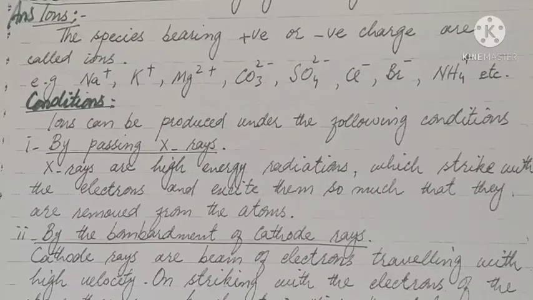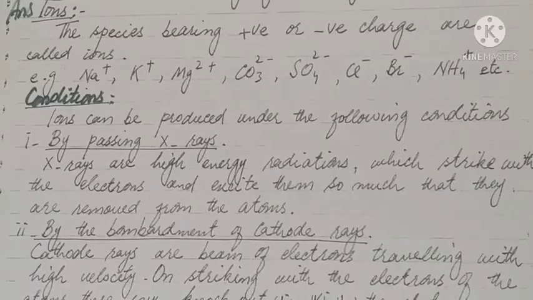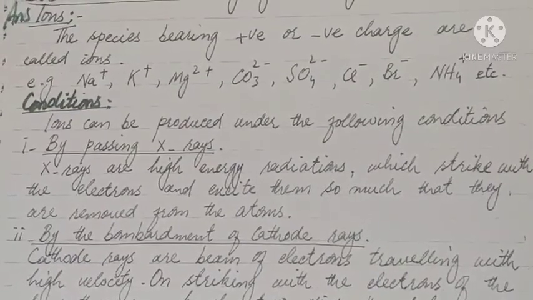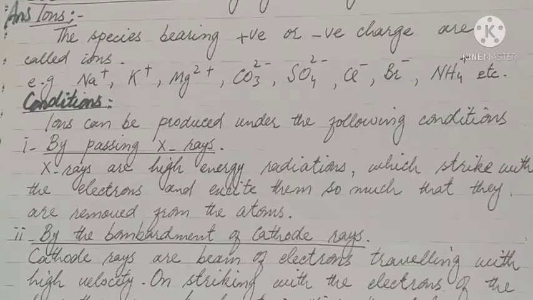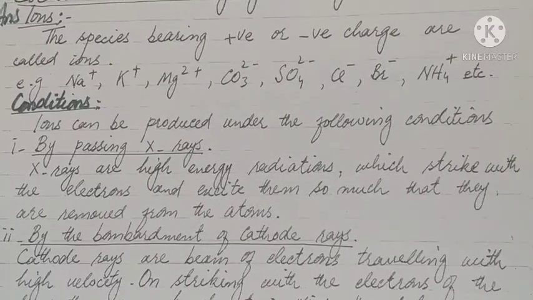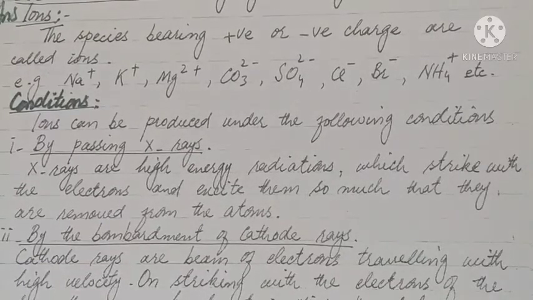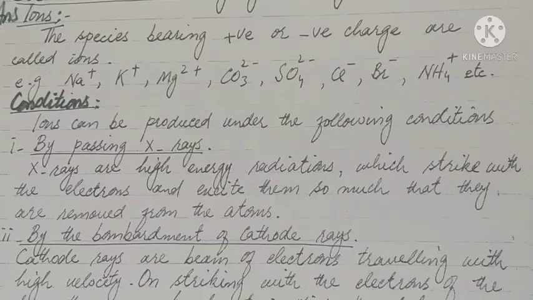Then the conditions. There are 5 conditions for ion formation. Ions can be produced under the following conditions. Number 1, by passing X-rays. X-rays are high energy radiations which strike with the electrons and excite them so much that they are removed from the atoms.